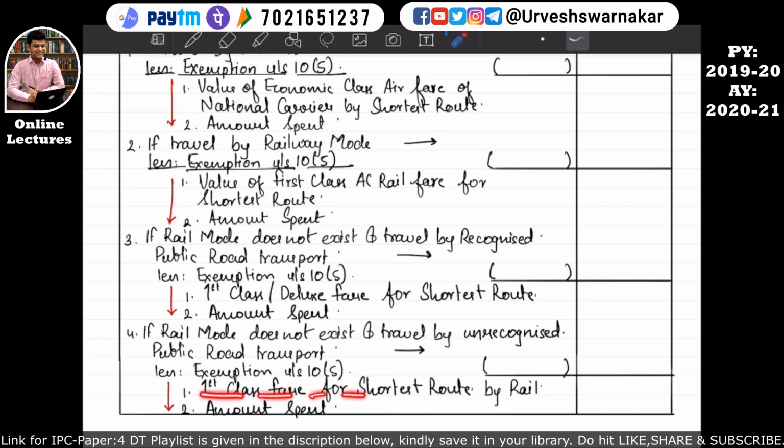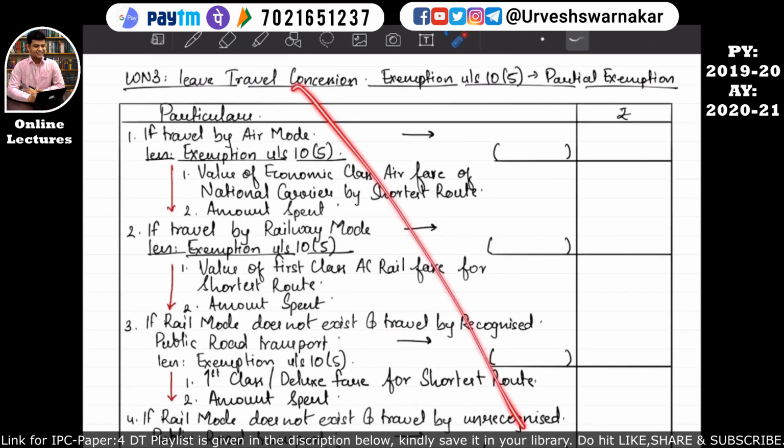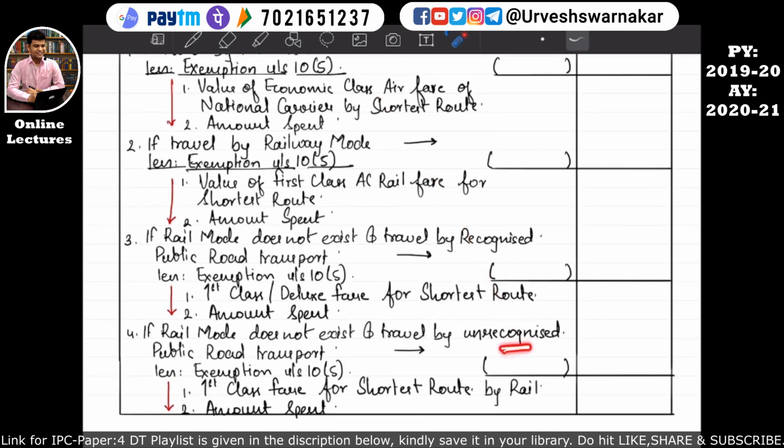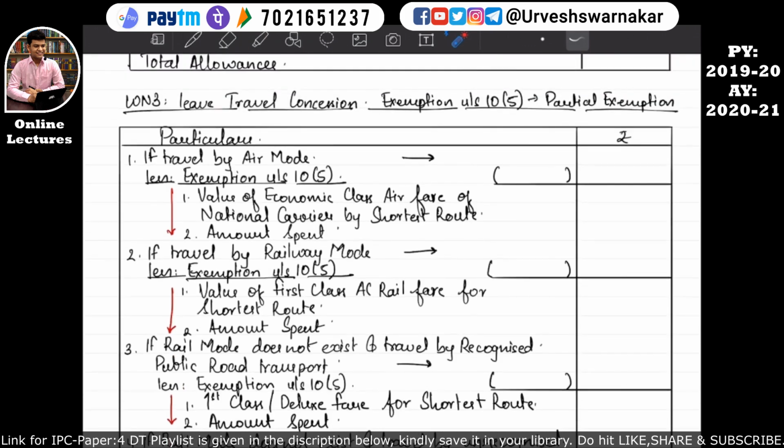First class fare for the shortest route by rail, or the amount spent, whichever is lower, will be considered here. The amount that has been received by the employee from the employer will be subtracted from this exemption under section 10 subsection 5, and whatever amount is balanced will be taken into our main format, that is, computation of the income from salary. I hope you have understood it.